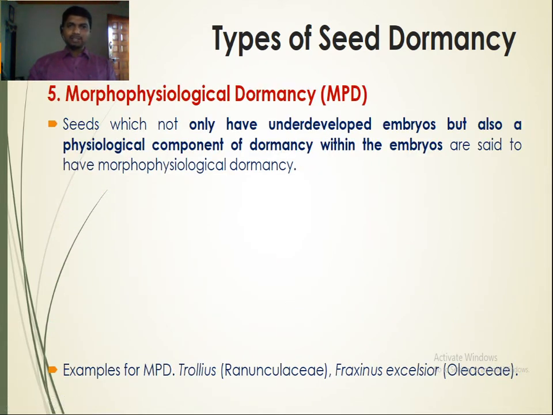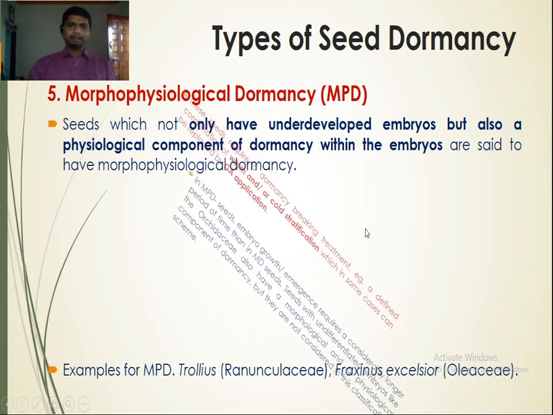In addition to this, those having a physiological component of dormancy within the embryo are said to have morphophysiological dormancy. For example, Trollius, a Ranunculaceae member, and Fraxinus excelsior, an Oleaceae member. So these plants have morphophysiological dormancy, in short MPD.